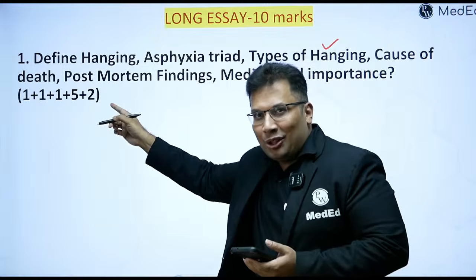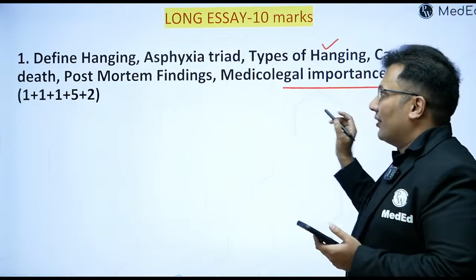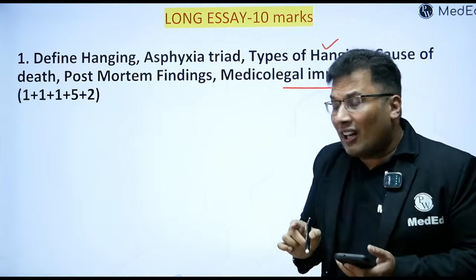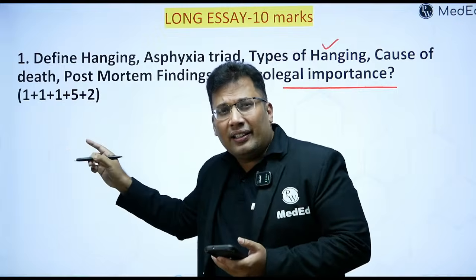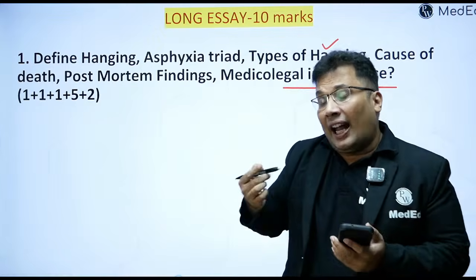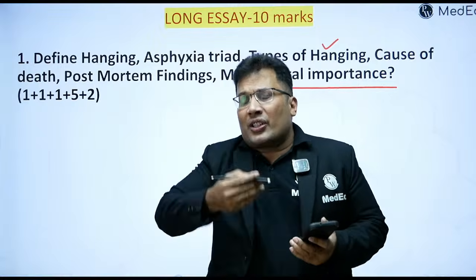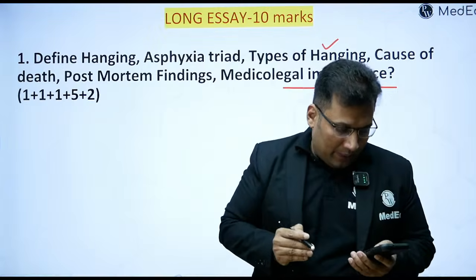Cause of death. Postmortem findings. And medico-legal importance. A very frequently asked 10 marks question. It is divided like 1 plus 1 plus 1, 5 plus 2, depending on the university. But hanging is very commonly asked from asphyxia. Not only hanging, but strangulation, suffocation, drowning are frequently asked.